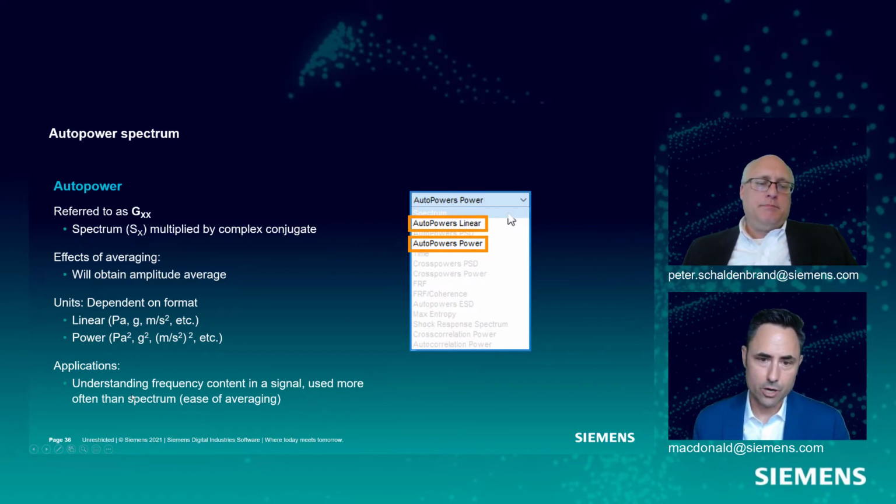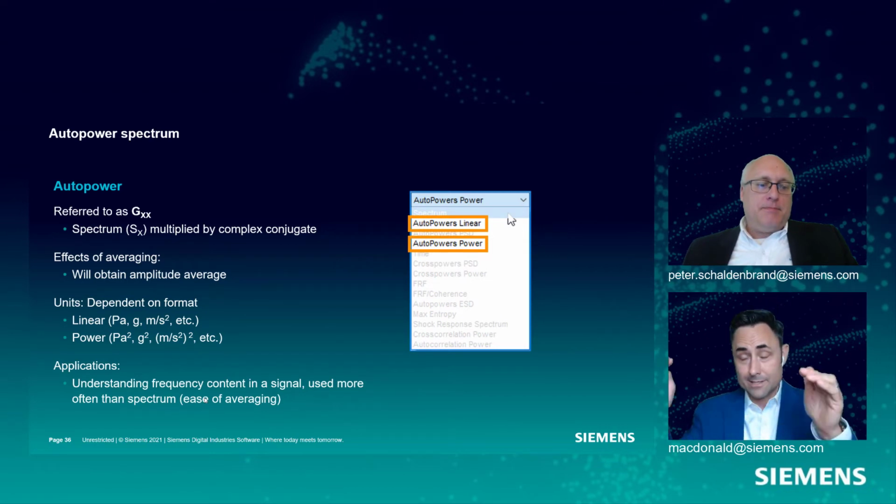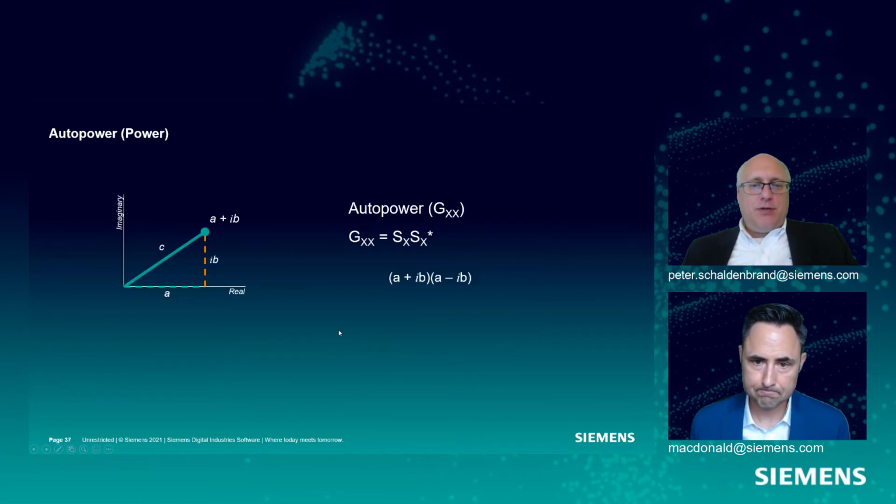And when do I use an auto power? Well, it's when I really just care about the frequency content in the signal. I don't really care if these two parts are going up and down together or if they're going up and down out of phase. All I care about is how much of these two things going up and down. Okay, and that's 90% of the time all we really care about in generic noise and vibration problems. In other words, if I don't care about phase, I can use an auto power.